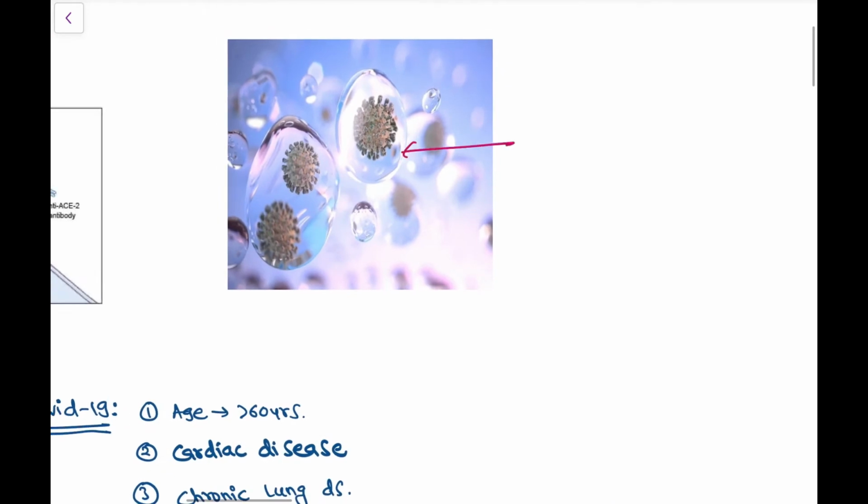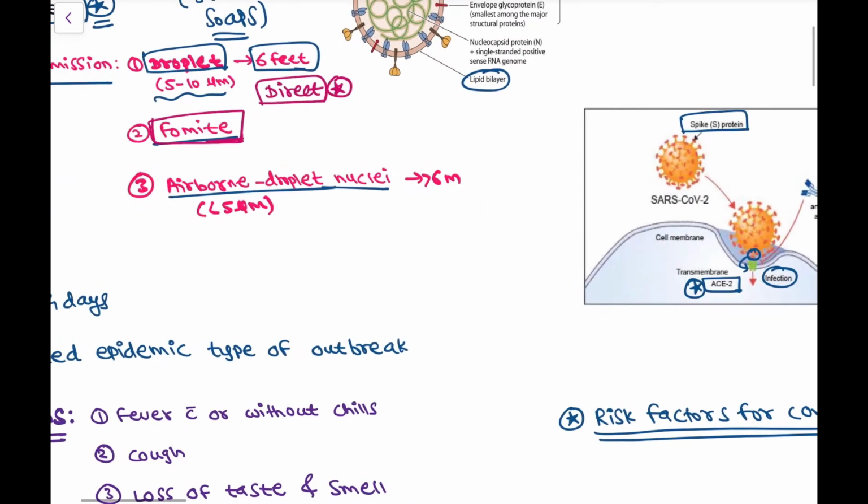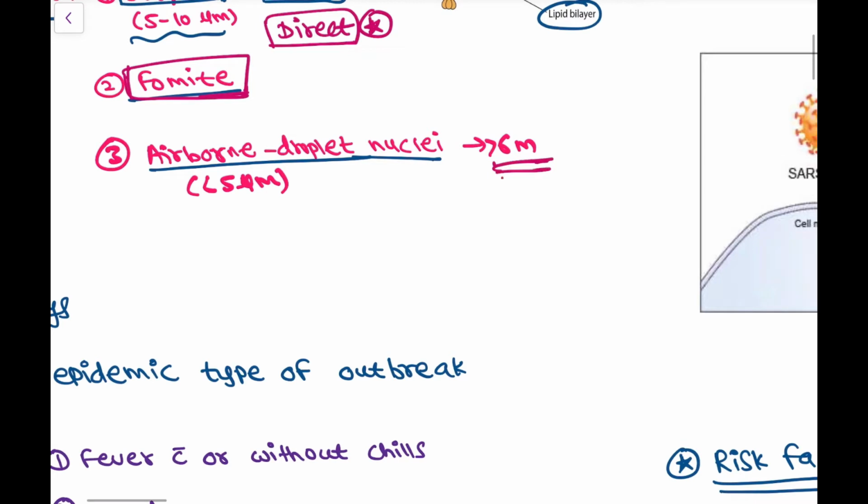Then airborne droplet nuclei are nothing but this: this is a droplet, but when this droplet evaporates, only the nucleus part, the virus material, is left in the air, and this can transmit up to 6 meters distance. The size of these droplet nuclei is less than 5 microns, and this is an indirect transmission.